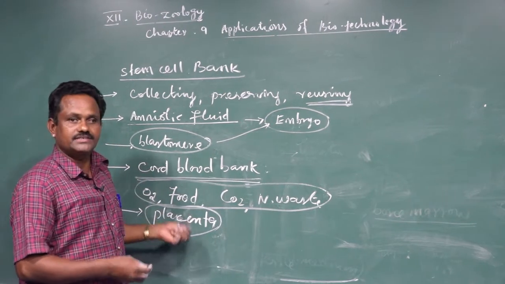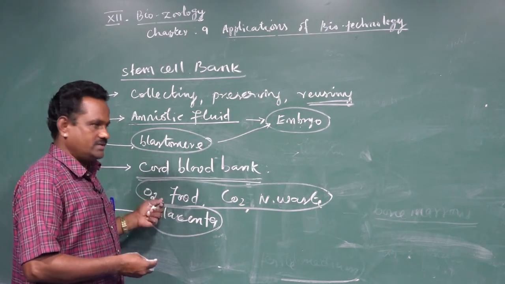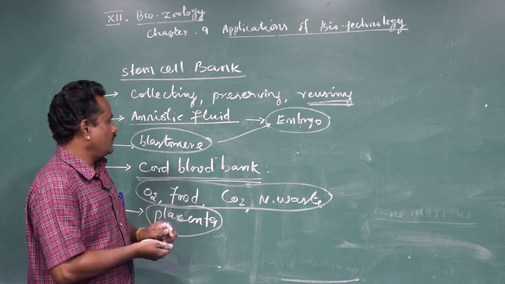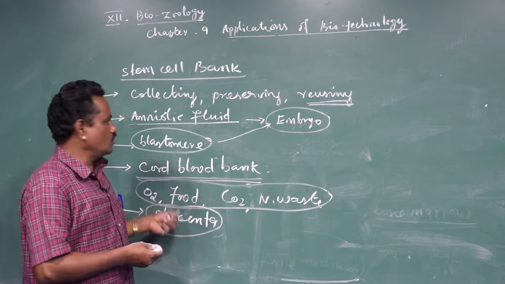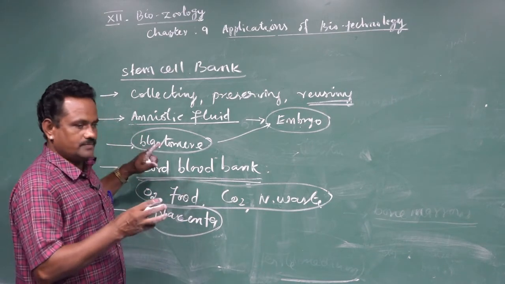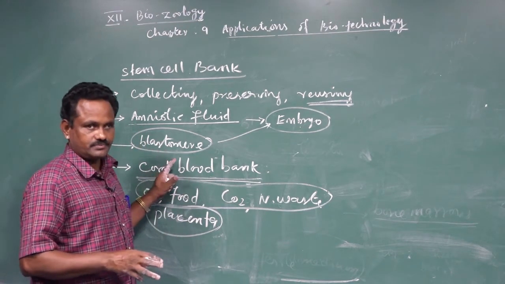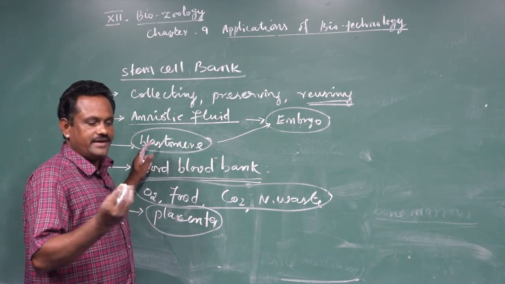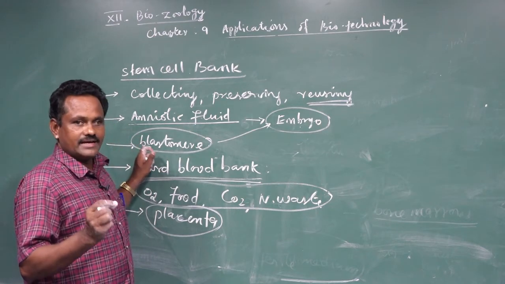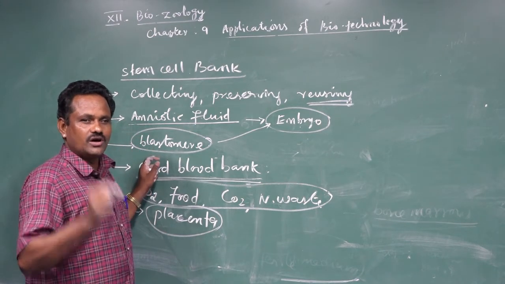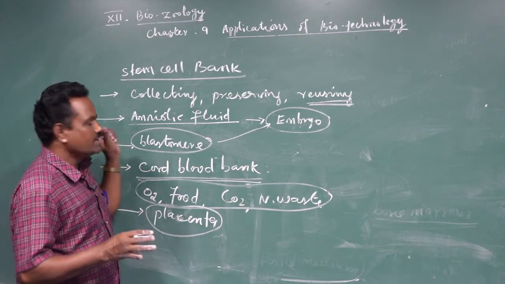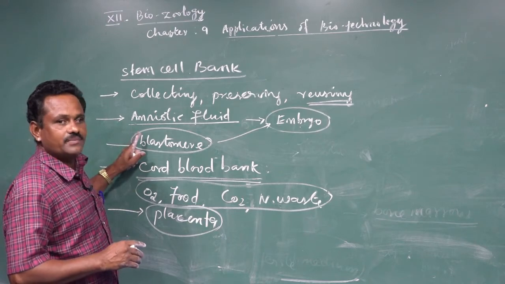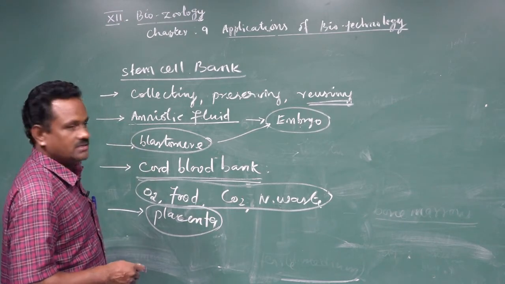Both in quality, in the sense of good quality cells, as well as in quantity, stem cells can be collected and stored. These are the cells of the one person. So in future, as said earlier, if any organ or tissue is getting damaged, there is no rejection of tissue or organ in the recipient person, and all types of diseases can be easily treated by using these stem cells.